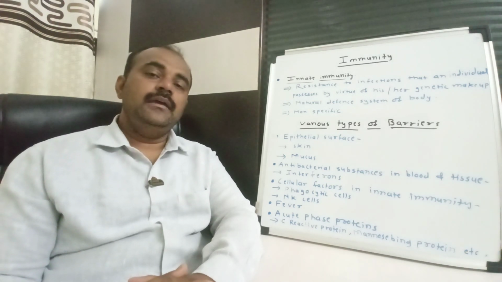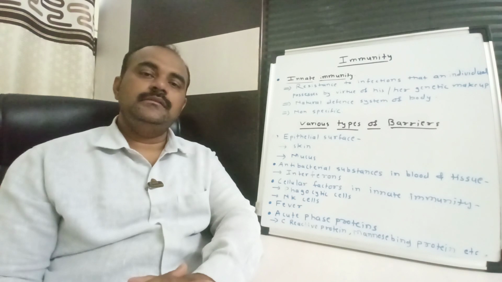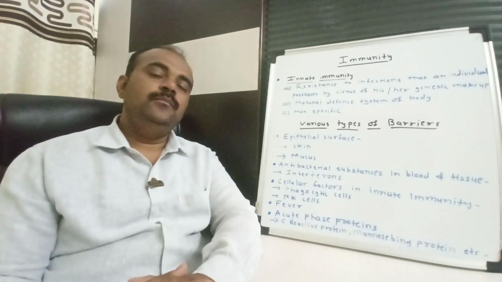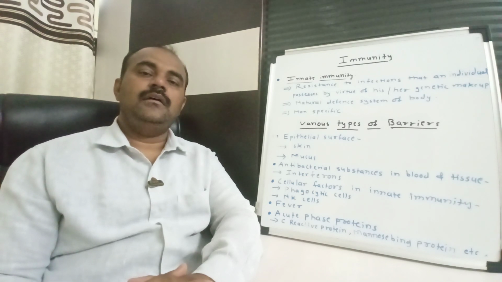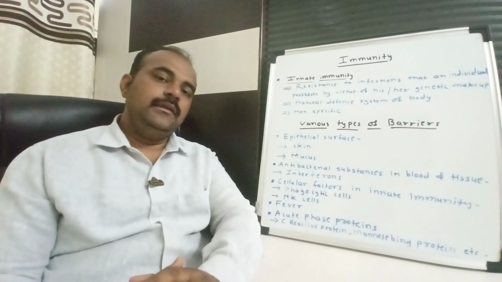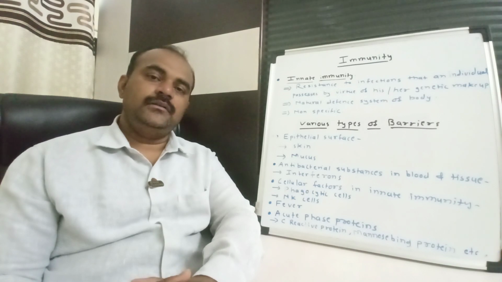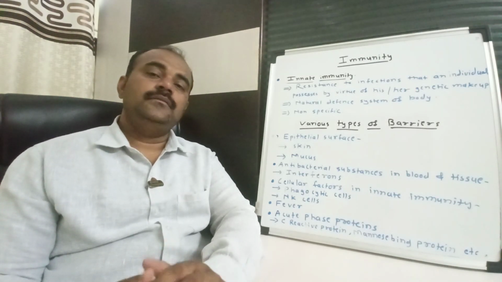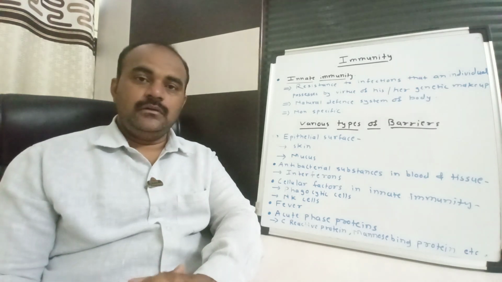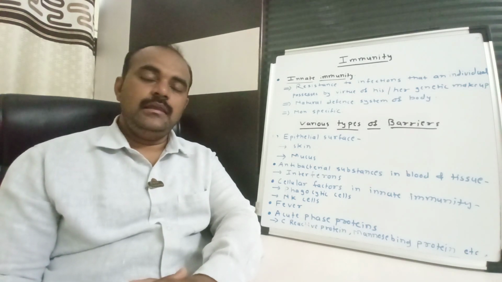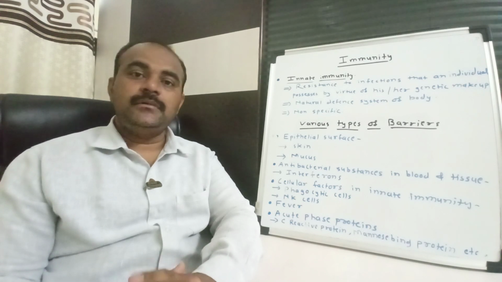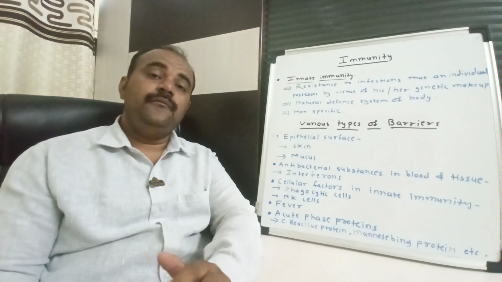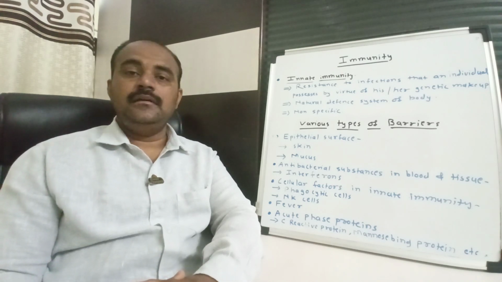When we breathe in air, particles are trapped by the hairs at the nasal chamber, and if any particle gets inside, it, or any other microorganism, gets trapped in the mucus and is coughed out. The coughing reflex is very important here.